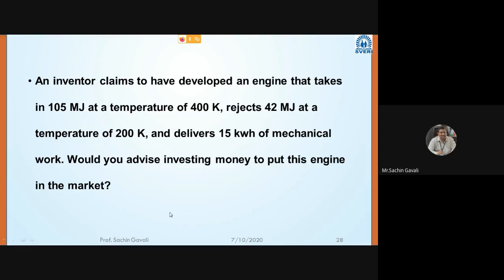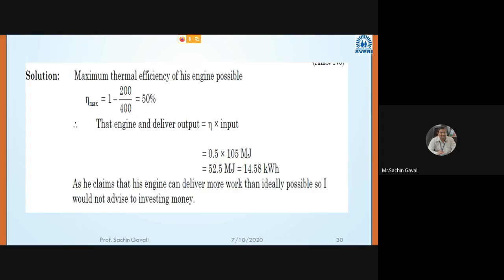Then with the help of the temperatures, we can calculate the efficiency of the Carnot engine, which is maximum. If the actual efficiency comes out more than the Carnot cycle efficiency, then the inventor's claim is wrong, and we should not invest the money.